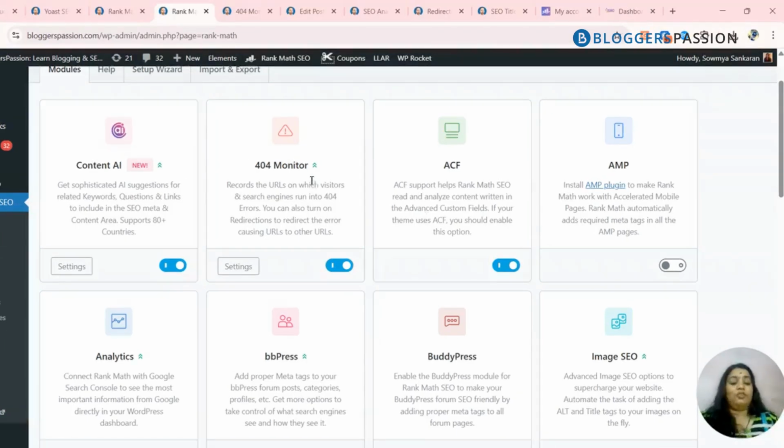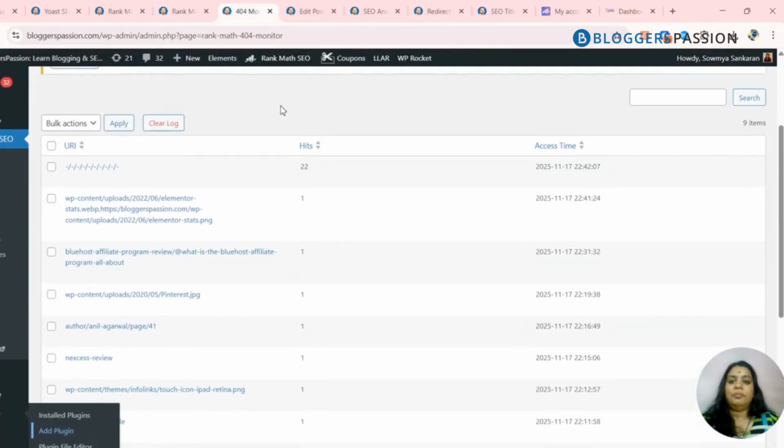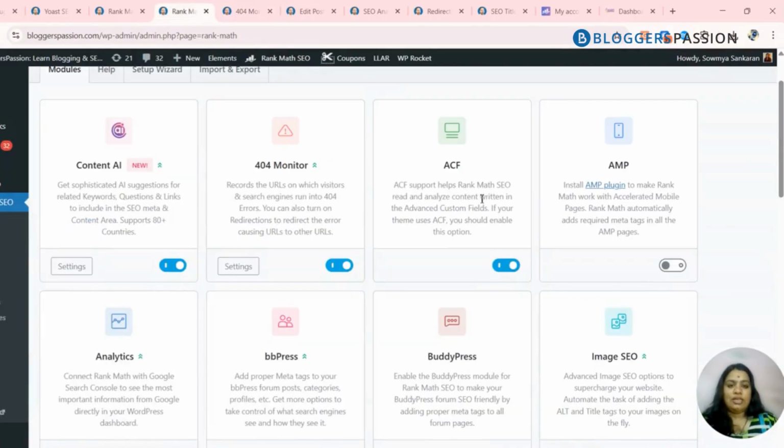I have Rank Math 404 Monitor, which contains all the details, such as the 404 errors that your visitors are encountering while visiting your website. When I click on 404 Monitor, this page opens up, which contains all the pages that do not have content or are not available on the website. The complete list is mentioned over here. You have the option to redirect them to a specific link as well. So that is the advantage.